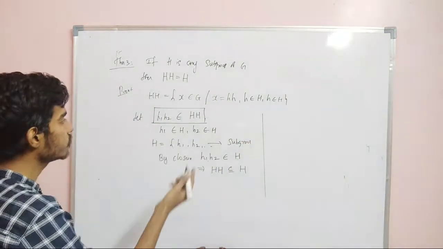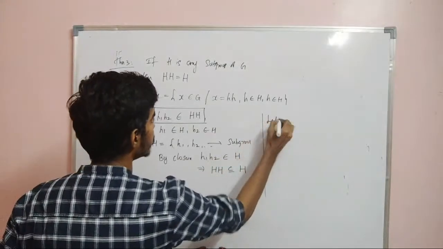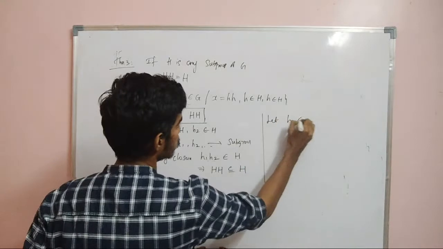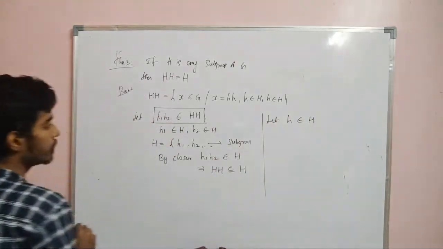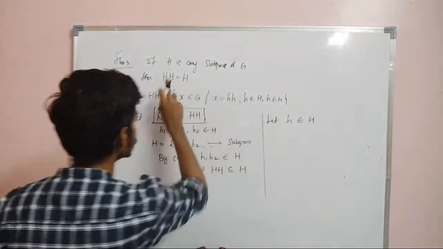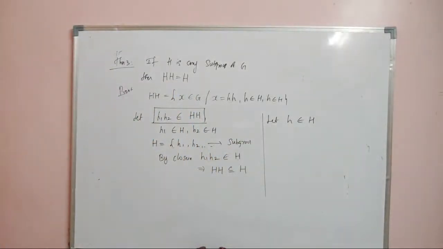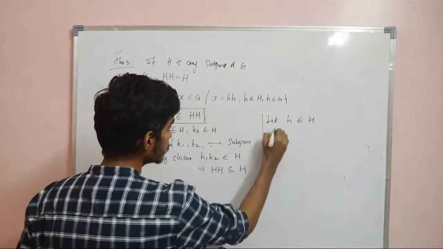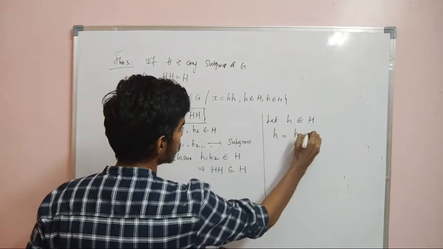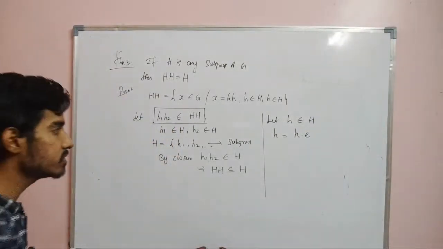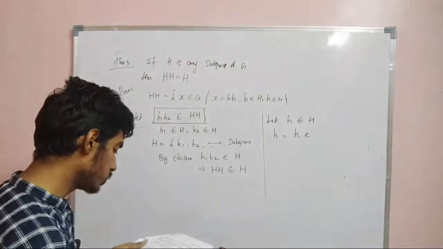I will take one element from the RHS. So let small h belong to capital H, right? Now I need to prove that this small h also belongs to capital HH. Now I can write this h as h times e, because H is a subgroup, so the identity exists, so I can write h as h times e.